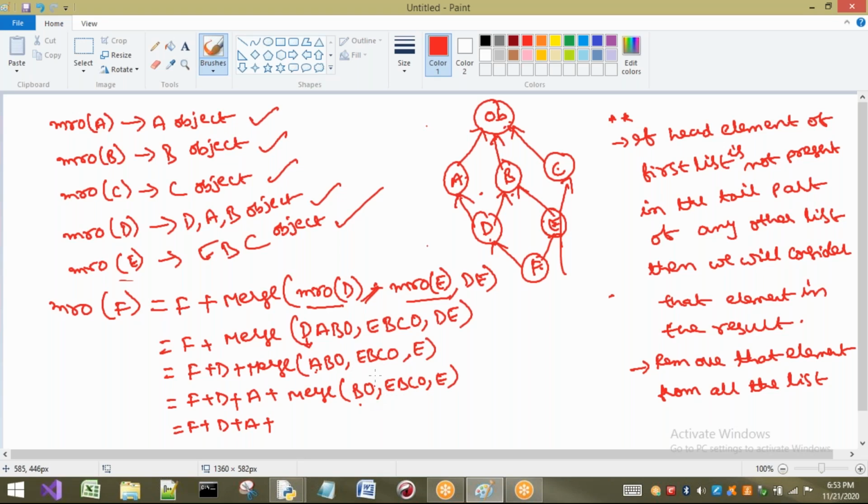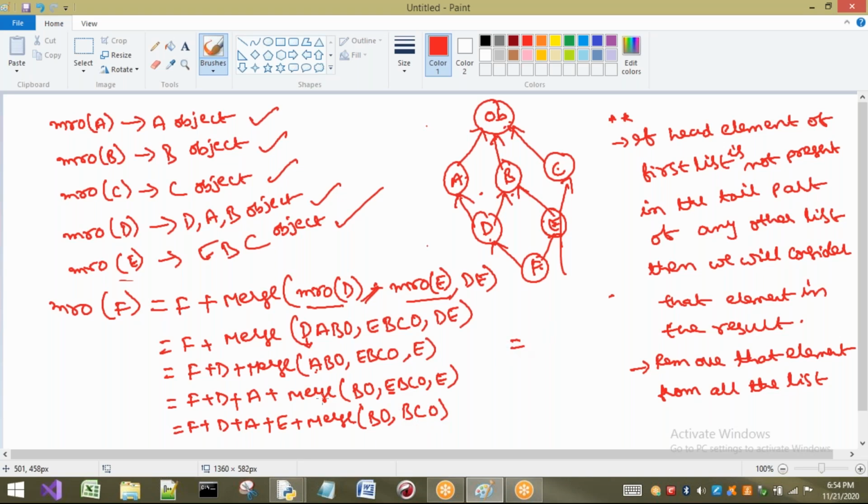I should not check about O. I have to go to next list. So I have to consider this one, E. So E is head now. Is E there in any tail list? No, it is in head part only. So now I have to consider E here. So E I have to consider next. Merge of what are the remaining things? M object. E has to be removed. So B, C object are remaining.